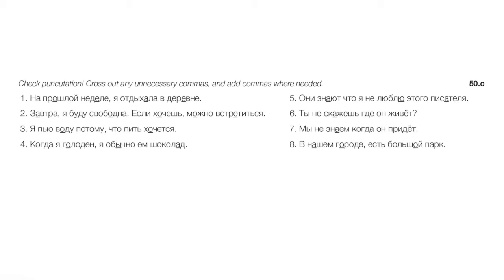Number 3, я пью воду, потому что пить хочется. Okay, look where the comma is. This is a very common mistake. Now, I should say just very quickly that you can see потому, comma, что. That construction does exist. I don't want to talk about it right now because it's just beyond our scope at this point. Usually when we're using потому что, we're using it simply to mean because. Those 2 words go together. So the comma should come before the потому. This is another very common mistake.